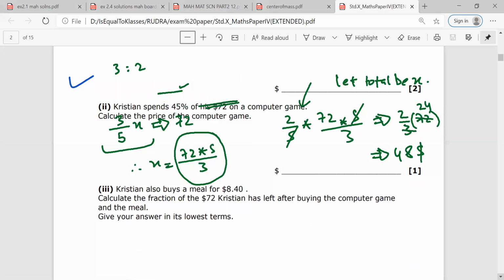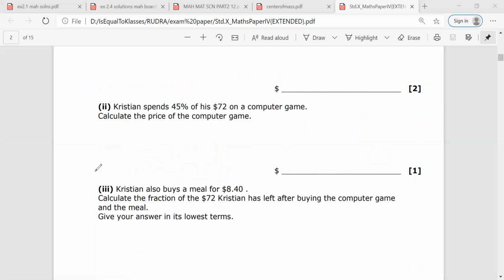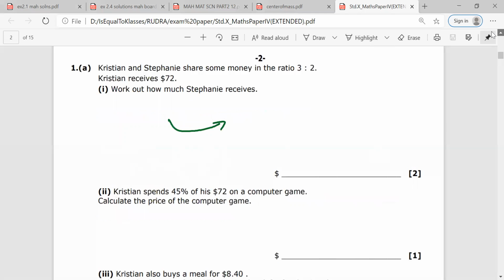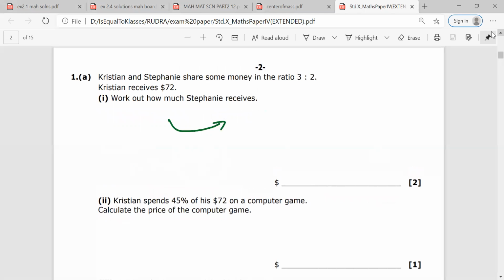The second question is: Christian spends 45% of his $72 on a computer game. Calculate the price of the computer game. How will you do this, Mr. Rudra? The 45% of 72. 45% of 72.